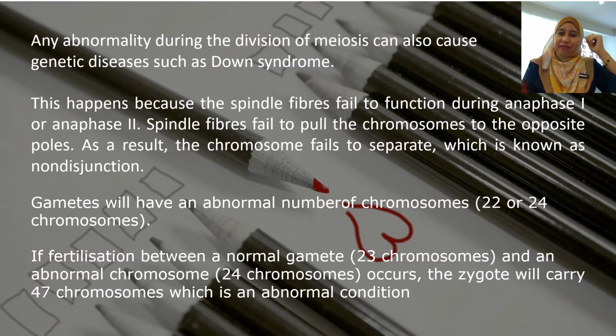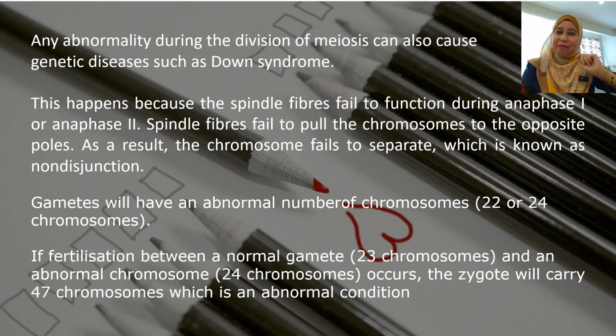The one that we have discussed just now is about the uncontrolled mitosis. What happens if there is an abnormality during the division of meiosis? Well, any abnormality during the division of meiosis can also cause genetic diseases, for example, Down syndrome.